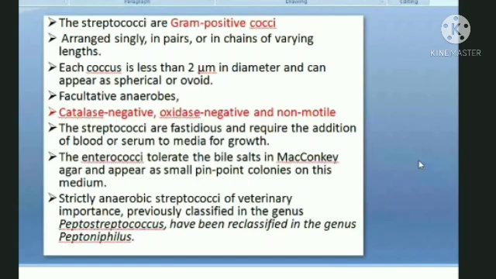Now you can differentiate Streptococcus from Enterococcus in a way. As I mentioned in the previous classes, basically all gram-positive organisms cannot be grown on MacConkey media, as MacConkey media only favors gram-negative organisms, right? But Enterococci, being gram-positive organisms coming under the group of Streptococci, can still be grown on MacConkey medium, where they give pink-colored pinpoint colonies. So this is one differentiating feature.